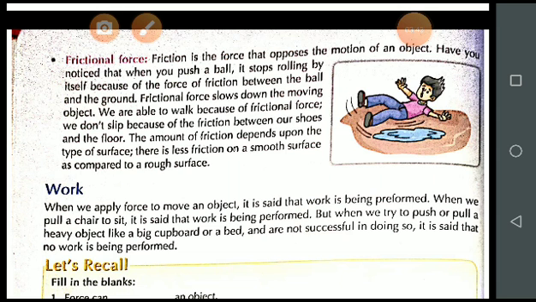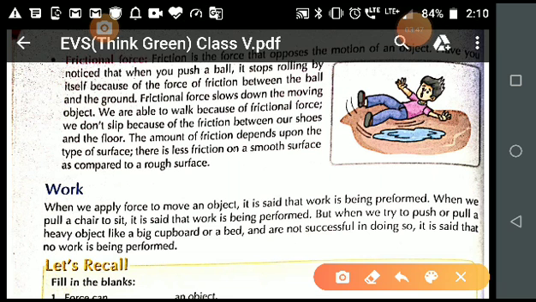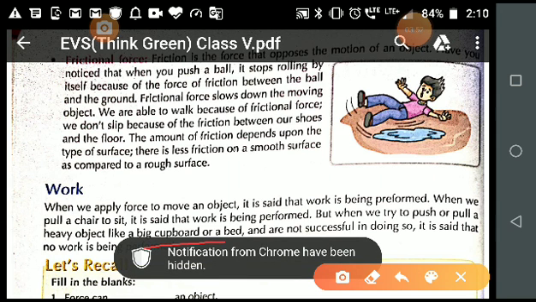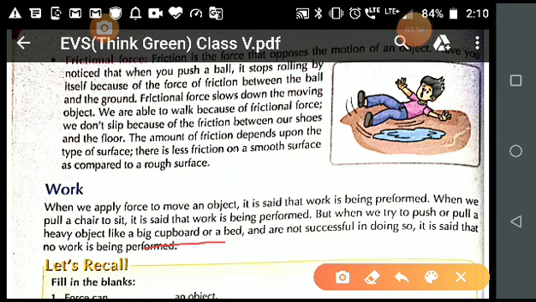These examples are given in your book also. You are pushing a big cupboard or the bed in your house and you are unable to push it, then what do we say?